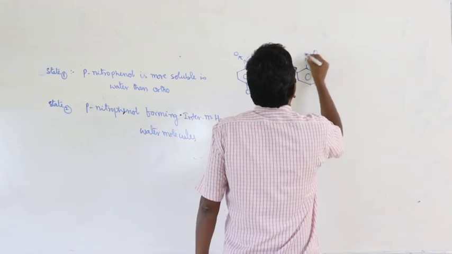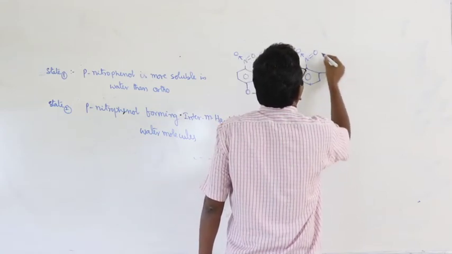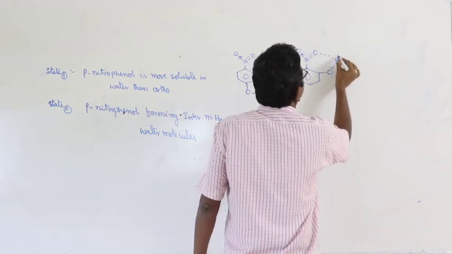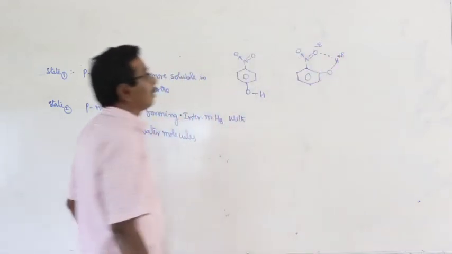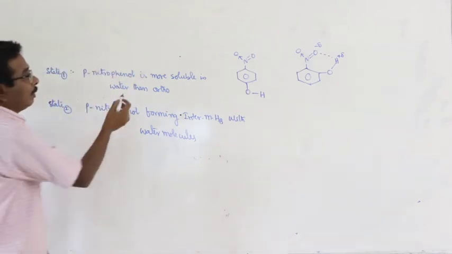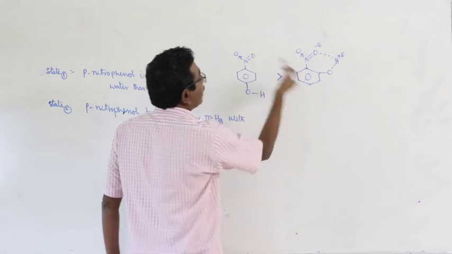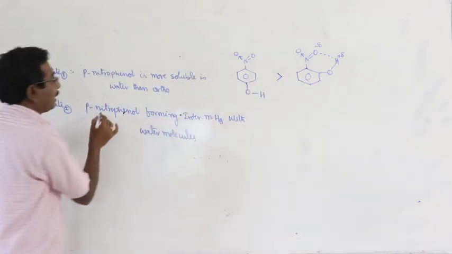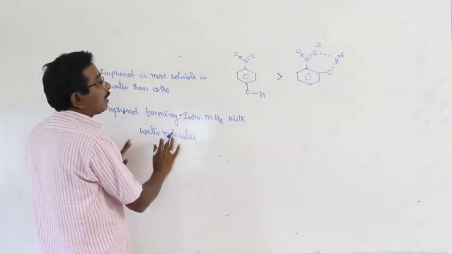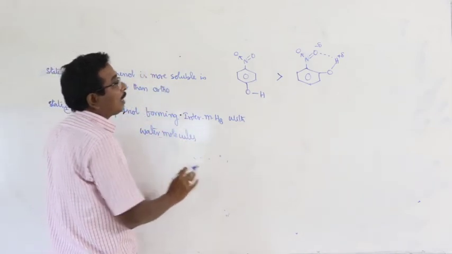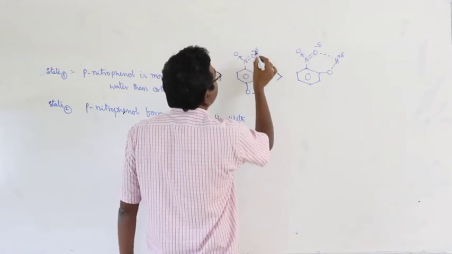Here, this is orthonitrophenol. Here, paranitrophenol is more soluble than orthonitrophenol. Here, the reason is paranitrophenol forming intermolecular hydrogen bonds with water molecules. That is correct.